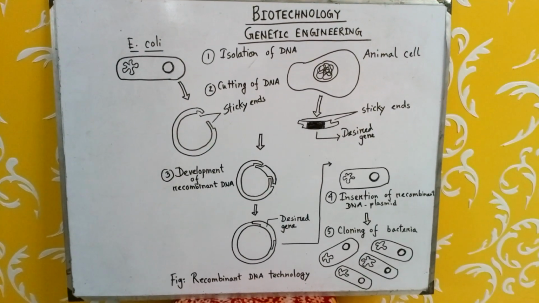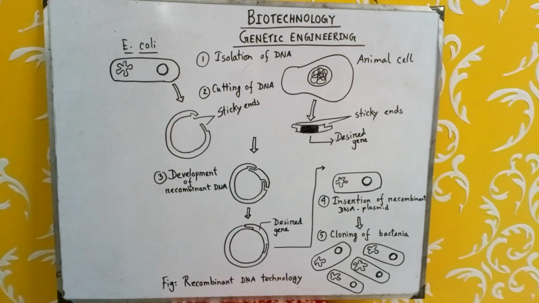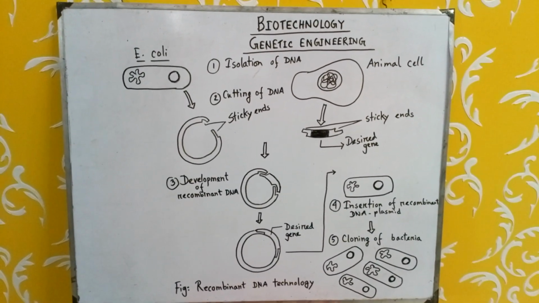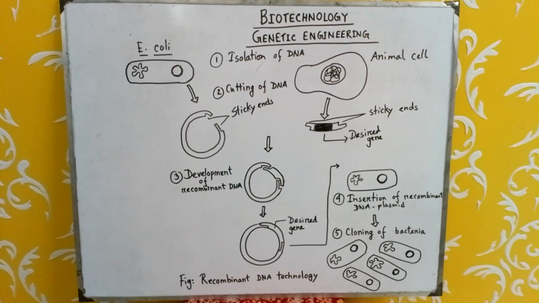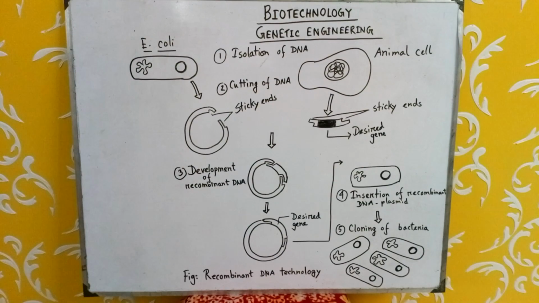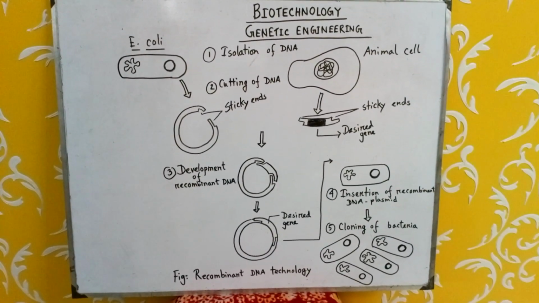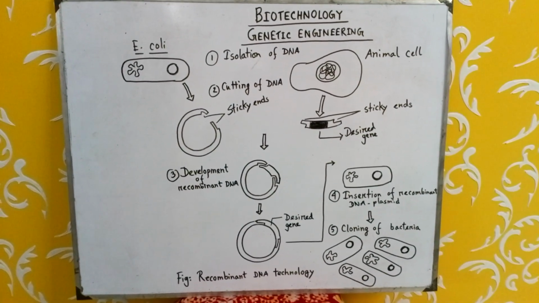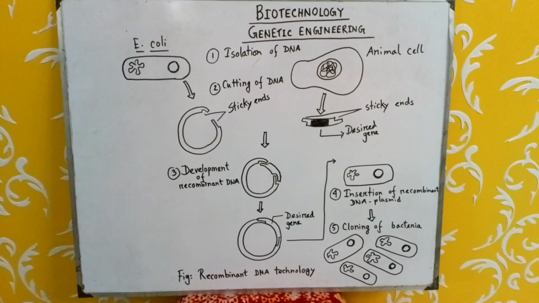So do you remember what the steps are? At first, isolation or separation of DNA from both sources. Secondly, cutting of both DNA with the help of restriction enzymes. Thirdly, with the help of ligase enzyme, development of recombinant DNA. And fourthly, insertion of recombinant DNA plasmid into bacterial cell by many methods, especially by the transformation process. And last, cloning of bacteria.